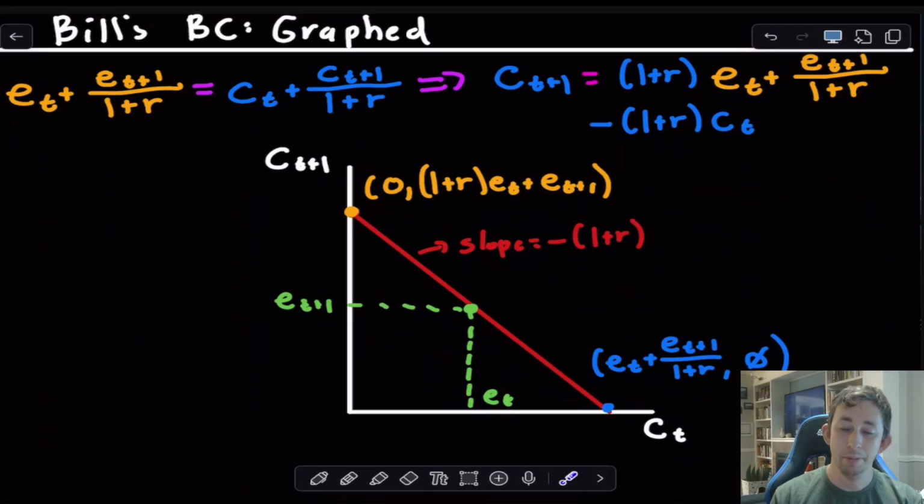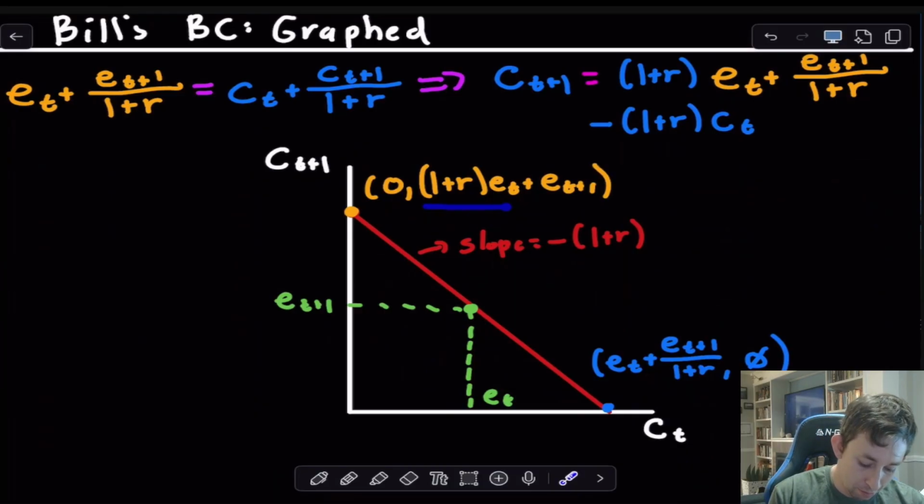Well, then what he's going to be able to eat in period t plus 1 is he's definitely going to be able to eat the amount of coconuts that showed up in the box on his porch in period t plus 1. And then he's going to get all of the et that he lent out in period t, all the coconuts that showed up in period t that he lent to someone else, plus the interest that that other person is going to have to repay Bill for the fact that Bill lent him coconuts in period t.